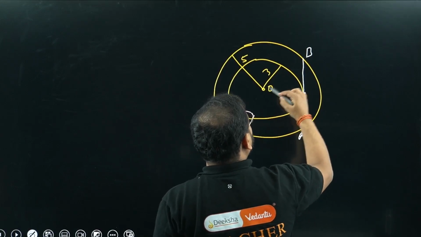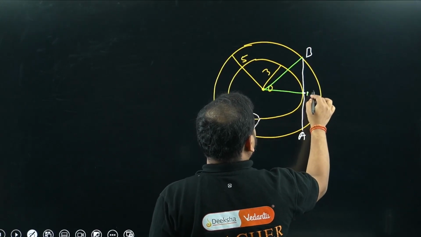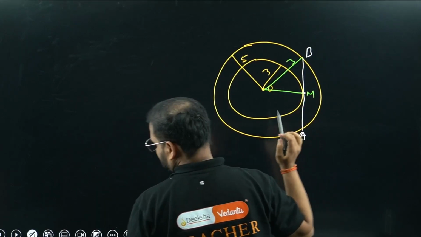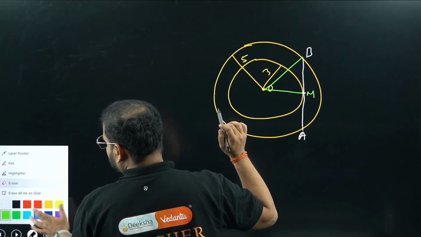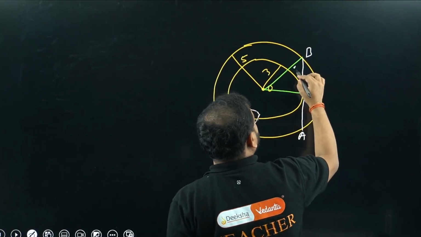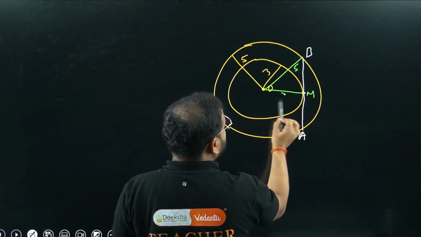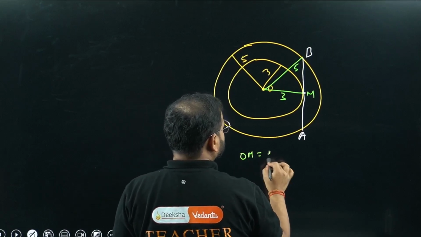So we can just join this one and this one like this. Let's call this point M again. Please check. We know that OB is going to be what? 5. The radius of the outer circle is 5. And what is OM? The radius of the smaller circle. How much is that? 3. OM is 3 centimeters.